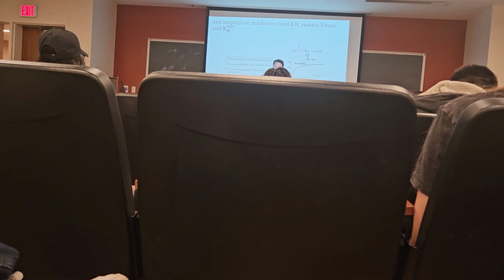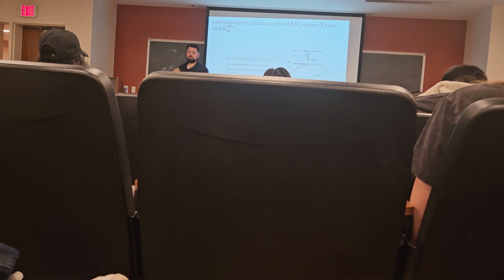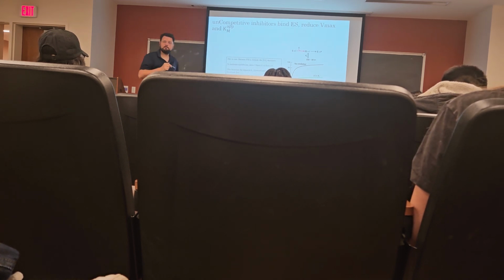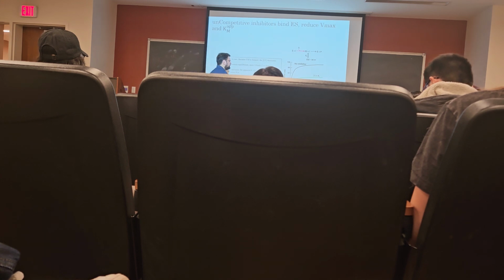Now, because we're also reducing the effective amount of ES, remember, the rate is determined by the concentration of ES. And because there will always be some amount of ESI present, this reduces the effective concentration not only of ES, but of E total. So we've effectively removed some of the enzyme that we added. And Vmax equals Kcat times E total. So Vmax decreases as well.